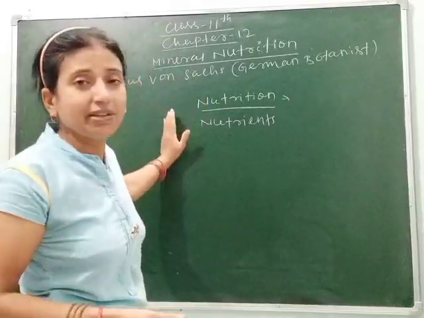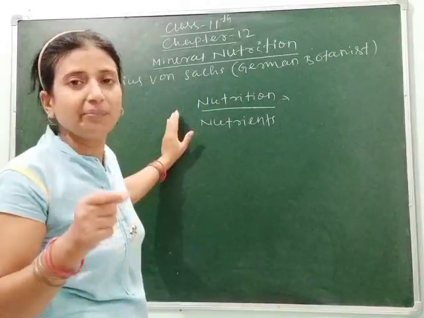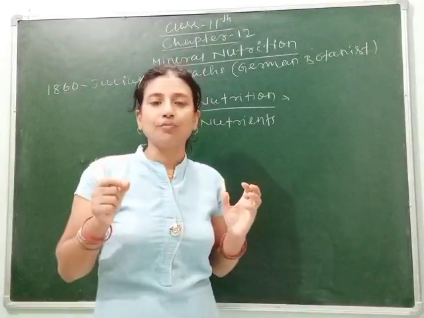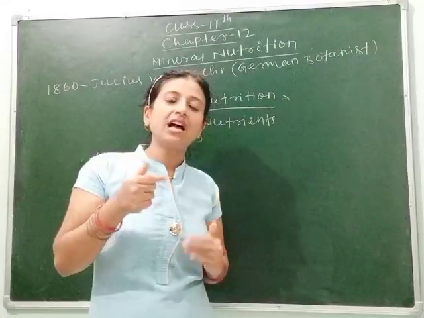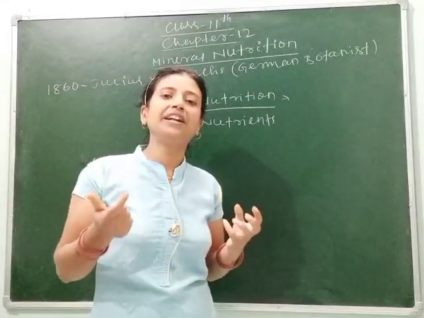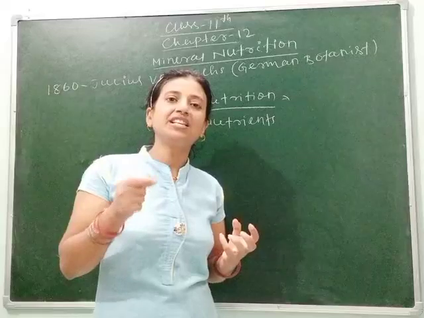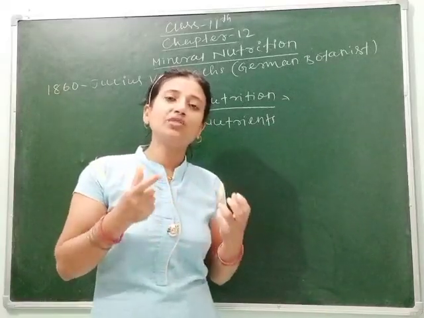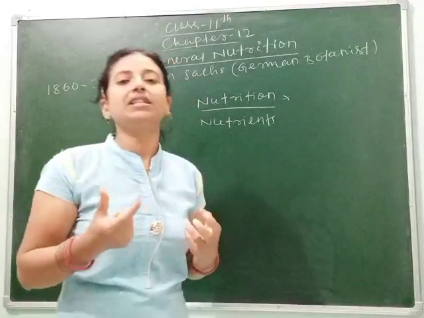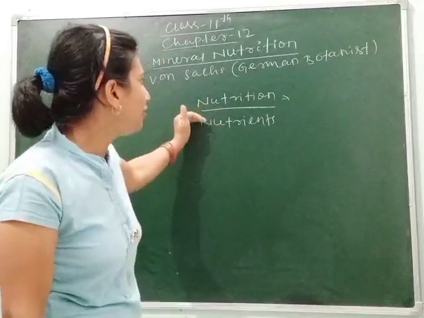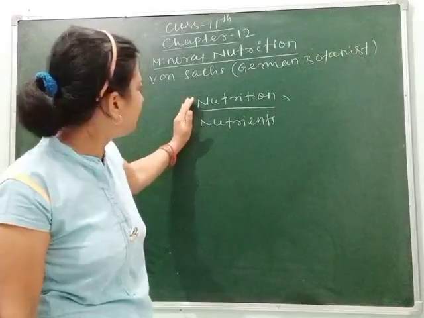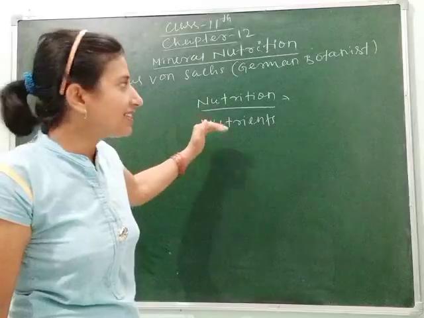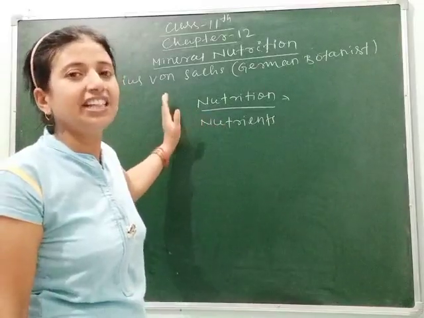Exactly like animals, plants also need some mineral nutrients for their proper and perfect growth. So what are the nutrients? How do we know that plants need different types of nutrients, which is required in less amount, which is required in more amount, without which nutrient plant can't survive? We will study in this chapter. So here I have told you nutrition means the mode of taking food, which you know already, and nutrients means the essential substance that is present in the nutrition.